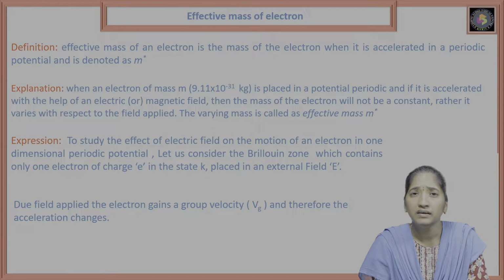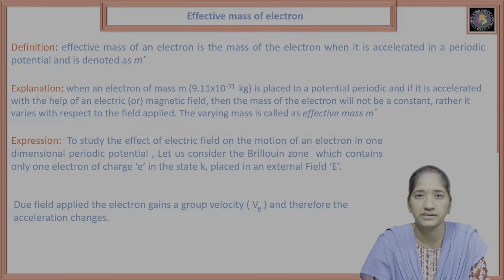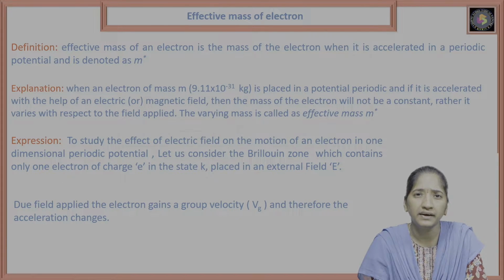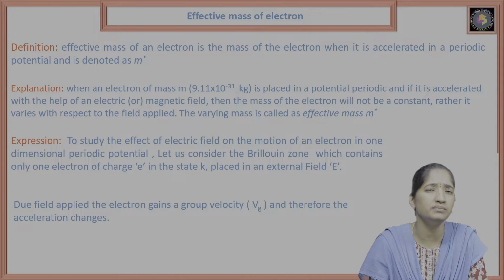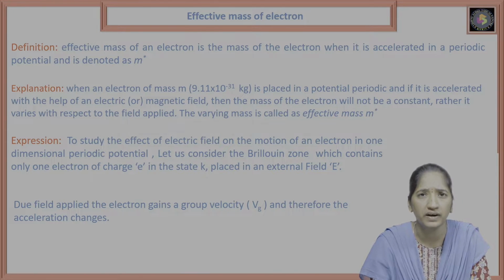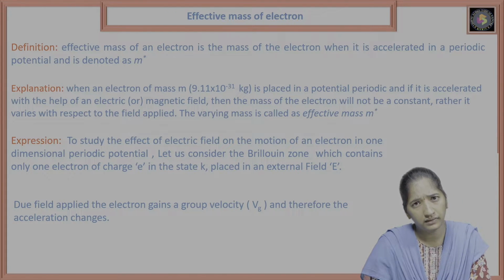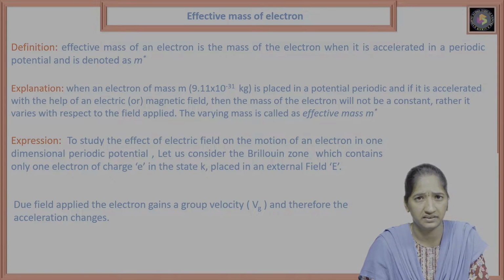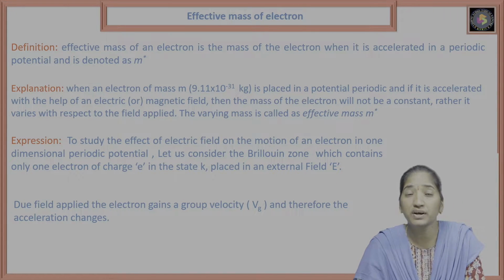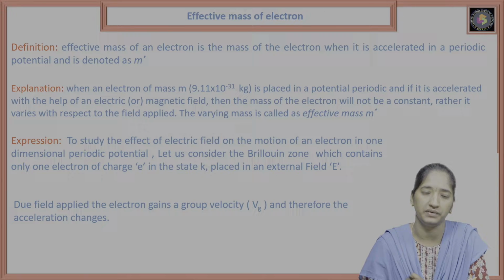The acceleration depends on the velocity, right? The rate of change of velocity is called acceleration. So the electron gains a group velocity, and simultaneously its acceleration also changes because of the external field.